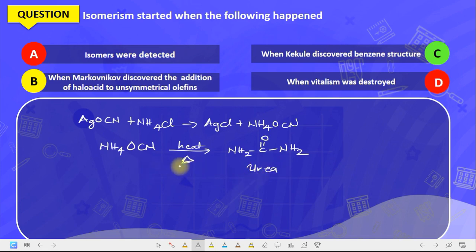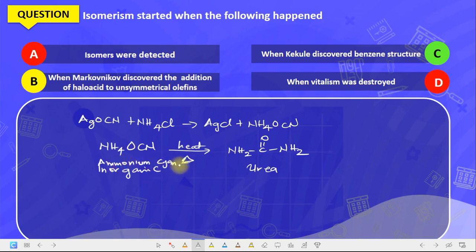So isomerism started when urea was discovered, and the theory of vitalism, which states that organic compound can only be gotten from organic sources and cannot be synthesized in the laboratory, was destroyed when Frederick Wohler synthesized an organic compound, urea, from inorganic.